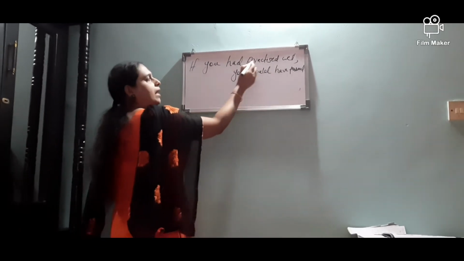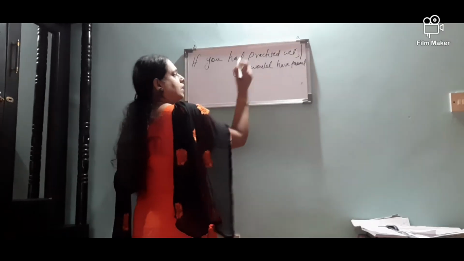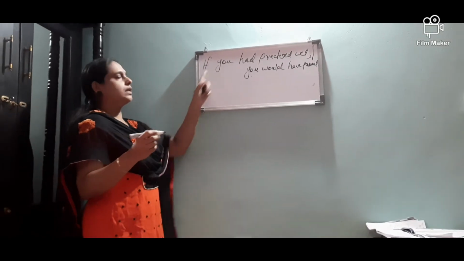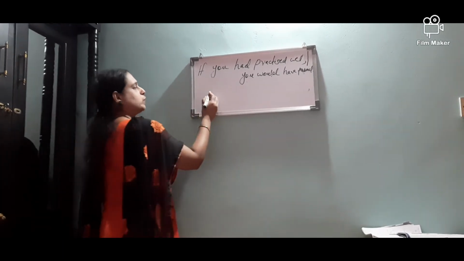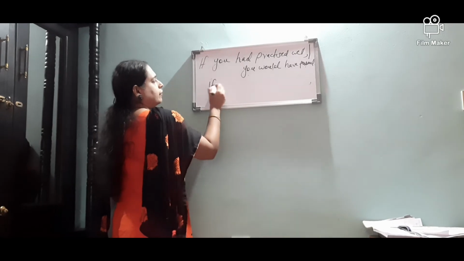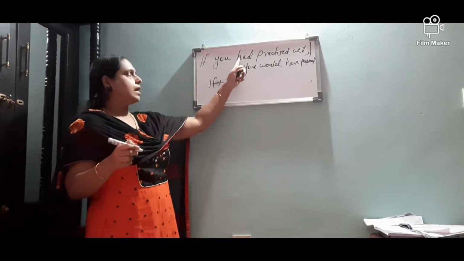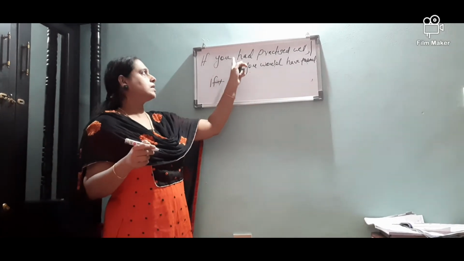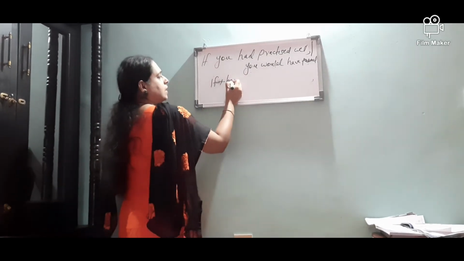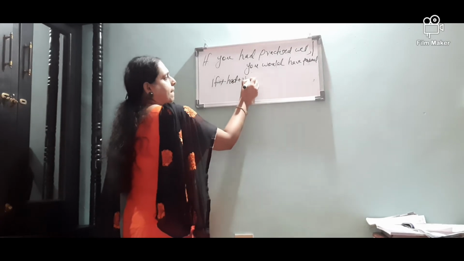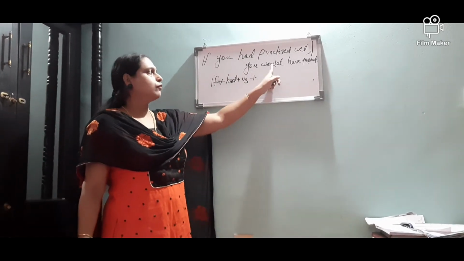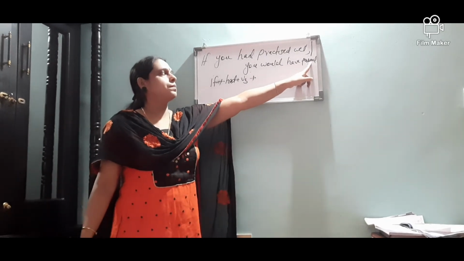That is, if you had practiced well, you would have passed is the main clause. So here in the if clause, we have used if plus had plus V3. That means if you had practiced. So if plus had plus V3 plus, in the main clause we have used would have plus V3.